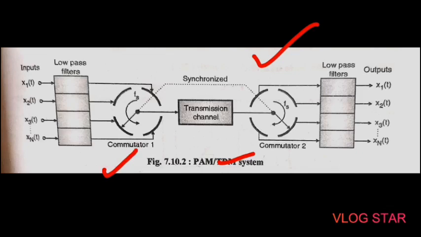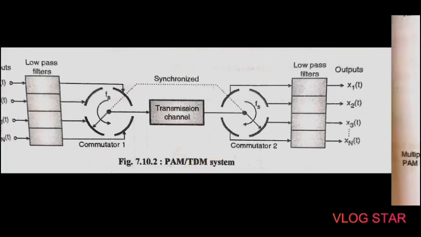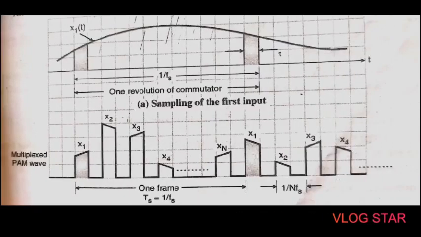The same principle of multiplexing can be used for multiplexing more signals. In the second figure, we see the multiplexed PAM signal transmitted on the channel: x1, x2, x3, x4 up to xn. This is one complete frame having time period Ts equal to 1 upon Fs.